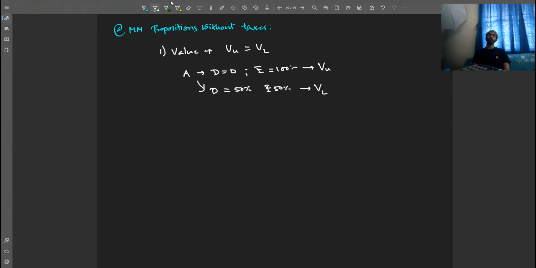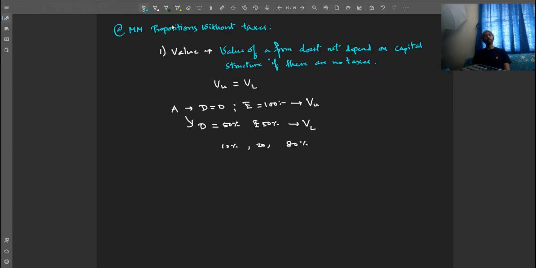The valuation of the firm is not different in any case. You make the debt 10%, you make it 20%, you make it 80%, it does not matter. If there are no taxes, the value of the firm does not change. It remains constant. Okay. This is the first proposition. So let me write it down. So proposition 1, when there are no taxes: the value of a firm does not depend on capital structure if there are no taxes. So the value of an unlevered firm, that is a firm with zero debt, is the same as the value of a firm with little debt or lots of debt, right?